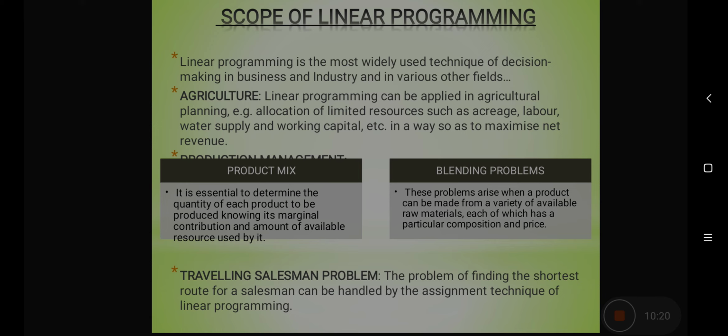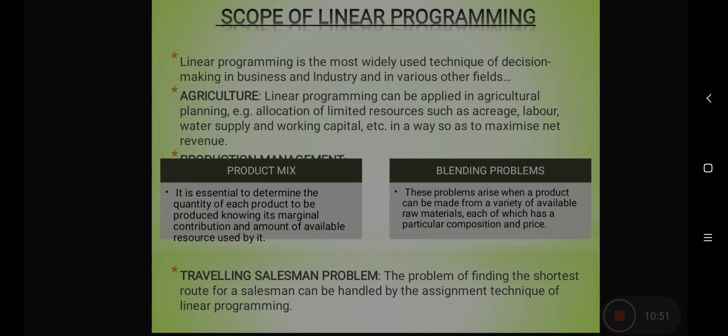For example, a manager wants to decide which product, how many units of which product to be manufactured. So linear programming helps in deciding the quantity of each product to be produced so that their marginal contribution is maximized and the resources are minimized. Then in case of blending problems, these problems arise when a product can be made from a variety of available resources. So which composition we should use, which price we should use. There linear programming can also help the managers.